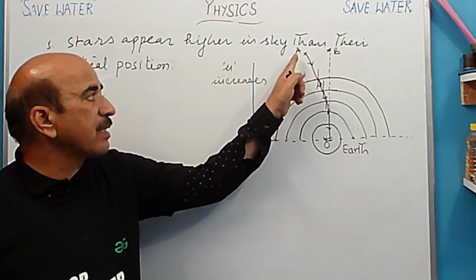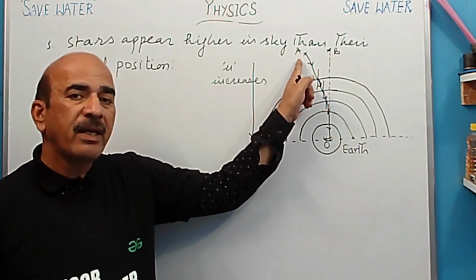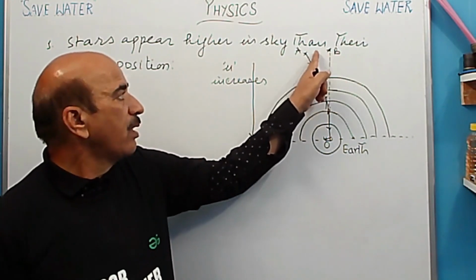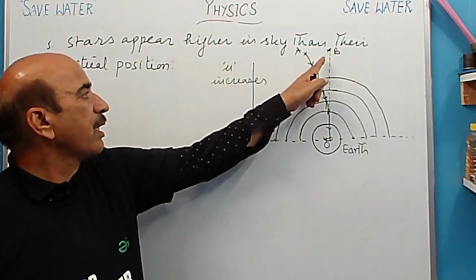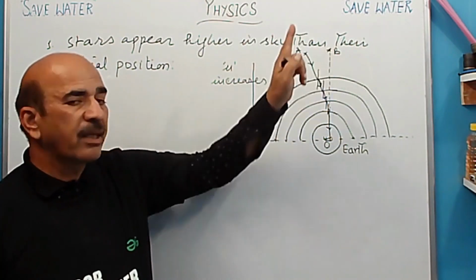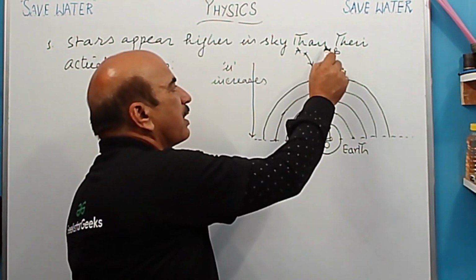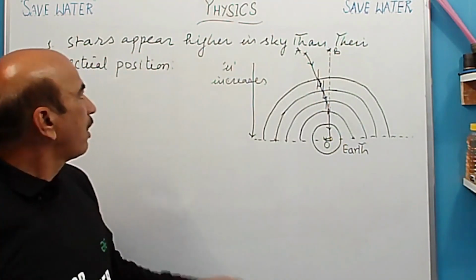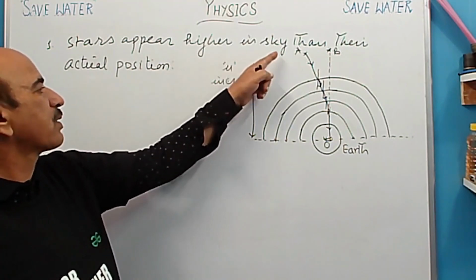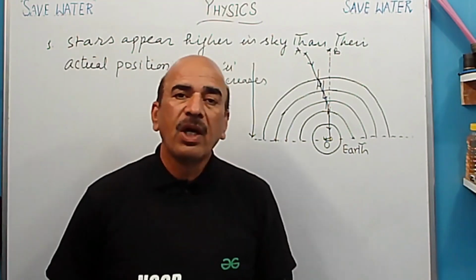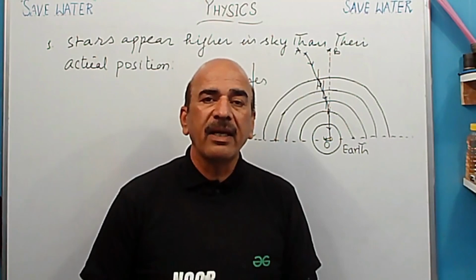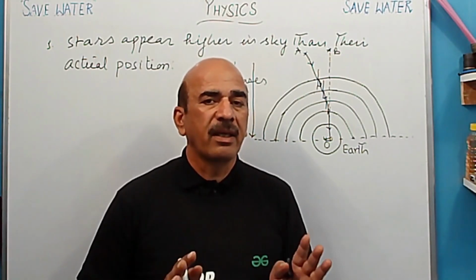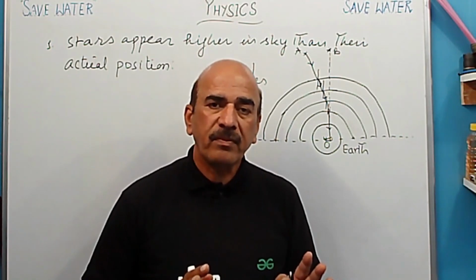We see the star which is actually at A, but it appears at B. It appears at a greater height, so this point is higher. B is higher than A. Therefore we say stars appear higher in the sky than their actual position, or we say that we see the apparent position of the stars in the sky. Is it clear now? Yes.